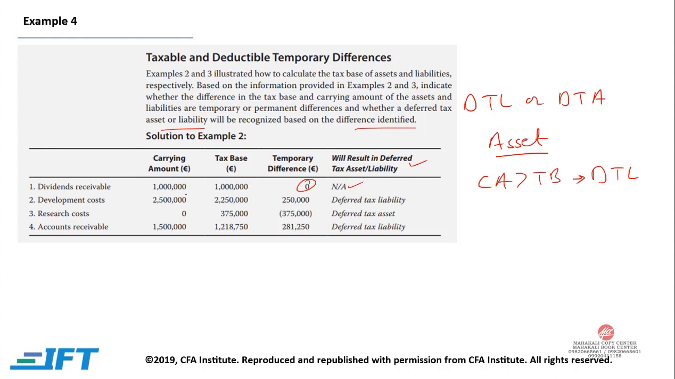For development cost, we see the carrying amount is more than tax base, hence deferred tax liability is generated. Research cost, carrying amount is less than tax base, hence your deferred tax asset would be generated. Account receivable, your carrying amount is more than tax base, hence again deferred tax liability would be generated.